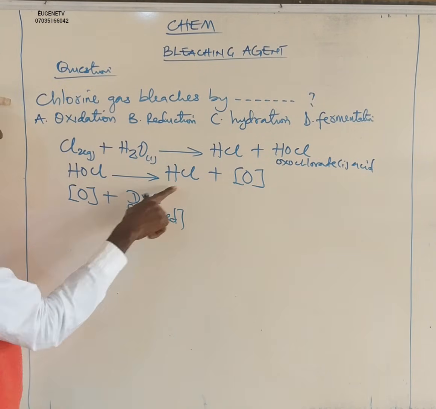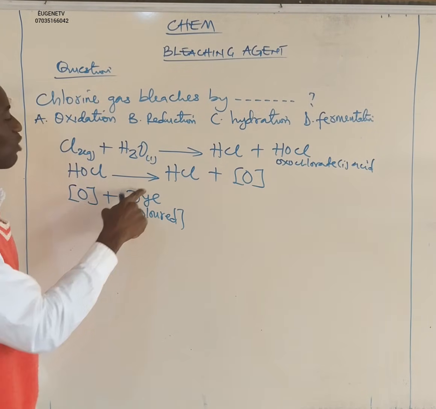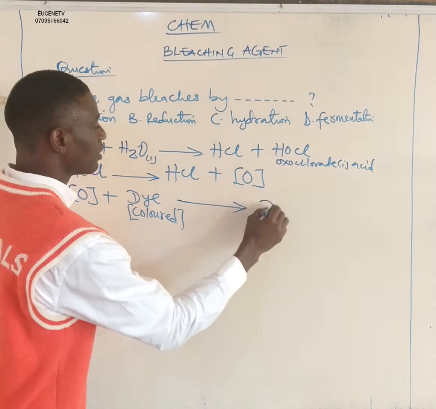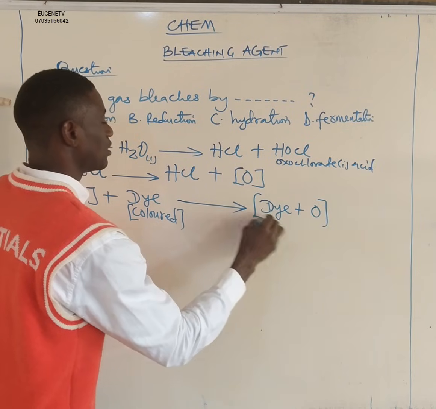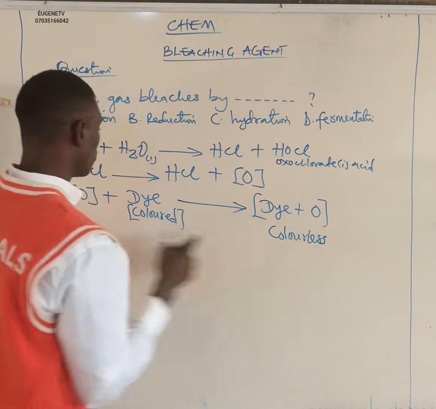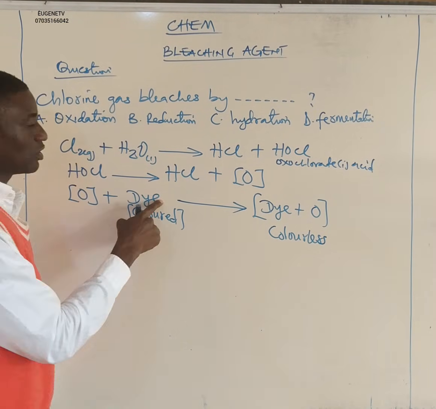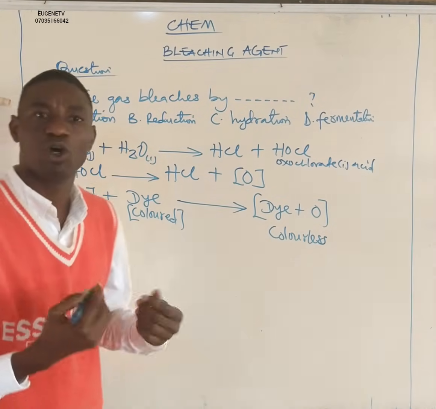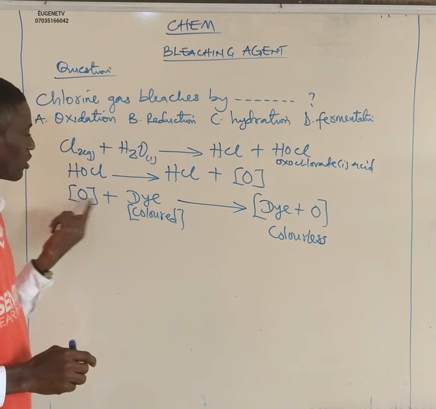So when the oxygen is released from the decomposition of hypochlorous acid, the oxygen will combine with the dye. If the oxygen combines with the dye, we now have the dye plus oxygen, and this will now be colorless. Whereas the dye here still has color, with the addition of oxygen to the dye, the clothes, the flour, or whatever colored substance becomes colorless. The color will go. Now, look at how this happened: it happened by the addition of oxygen to the dye.